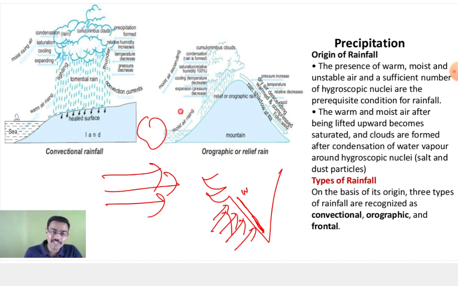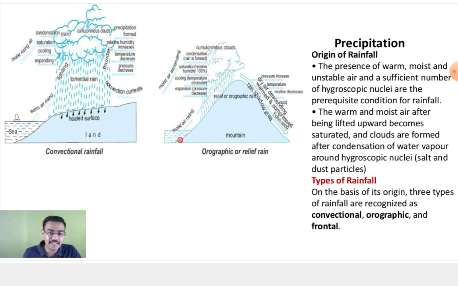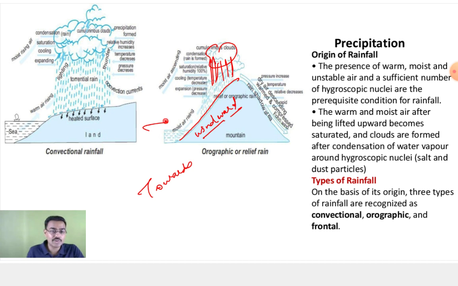Now what will happen? Again, the same thing happens when it is rising upwards. The temperature is decreasing. Okay. When the temperature is decreasing, it is getting saturated. You find the rainfall over here. But there is interesting thing that in this particular slope, you find the rainfall over here. So that is what we call the windward slope. Now, what is this windward? Towards the wind. Matlab towards the wind.